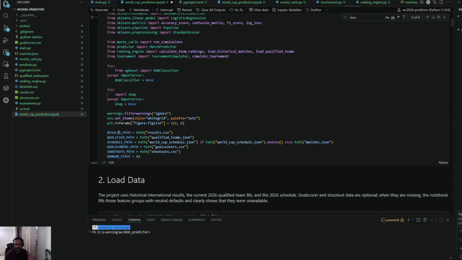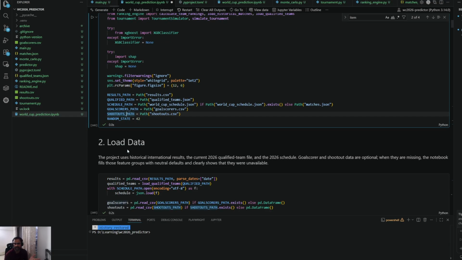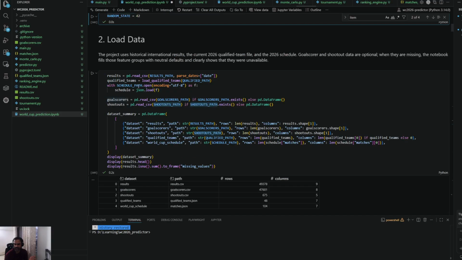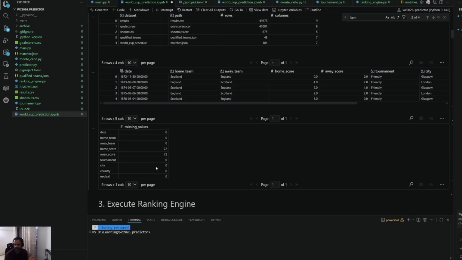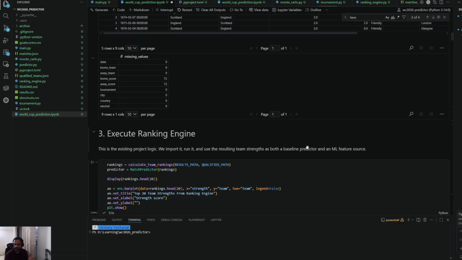The datasets for this are the results, the teams qualified, the matches and schedule, the goal scorers, and the shootouts, because we need these as well. We need to give the machine learning model better data, because the better the data, the better the result. So this is just us loading the data.